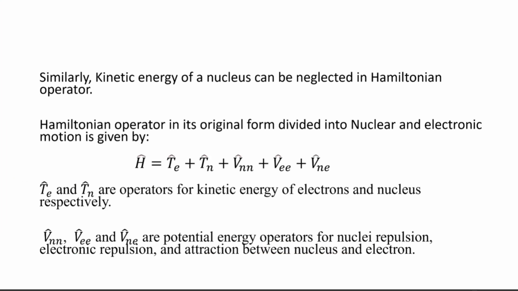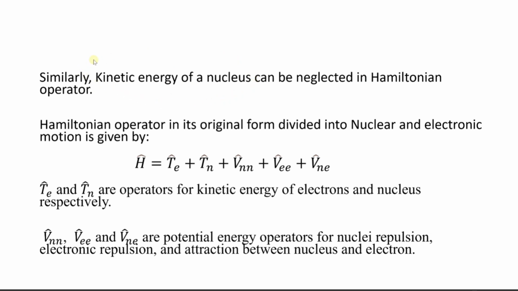Moving on, similarly, the kinetic energy of a nucleus can be neglected in the Hamiltonian operator, because the Hamiltonian operator has a kinetic energy operator and a potential energy operator. How can you neglect the kinetic energy of a nucleus?